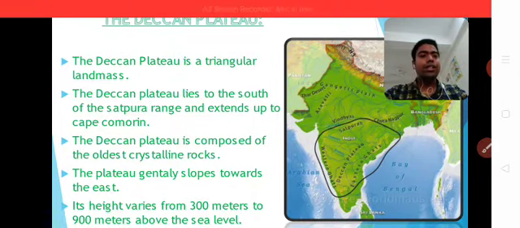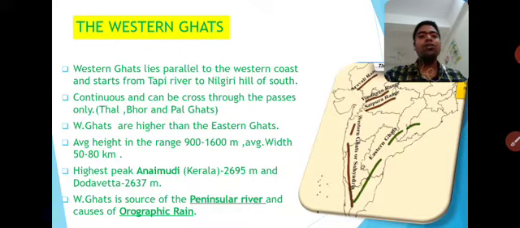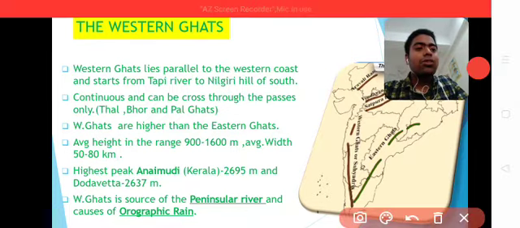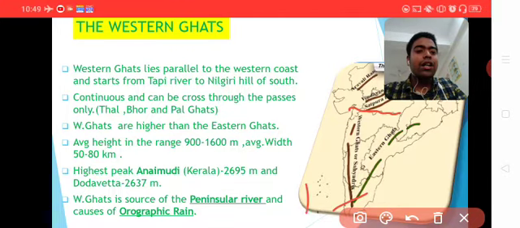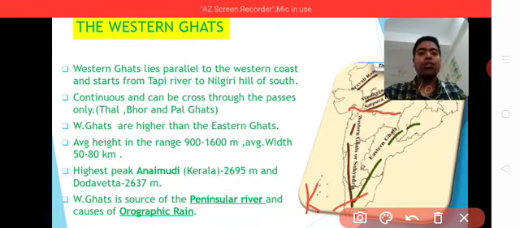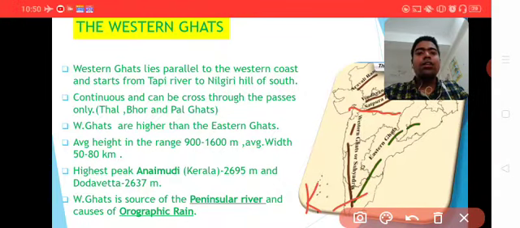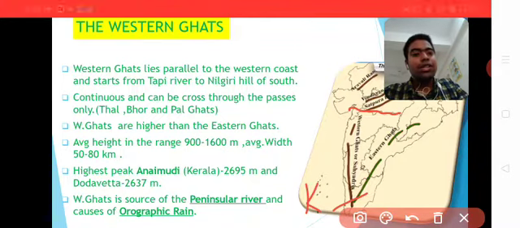Next, the Western Ghat. The Western Ghat lies parallel to the western coast and starts from the Tapi river to the Nilgiri in the south, ending at Kanyakumari. It is continuous and can be crossed through passes only. It is continuous from start to end, which means it cannot be broken down.